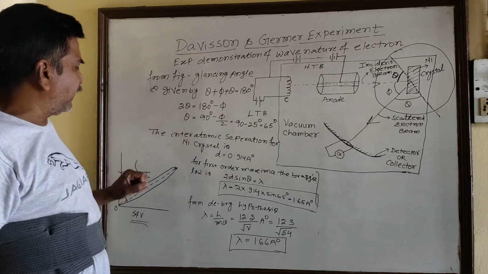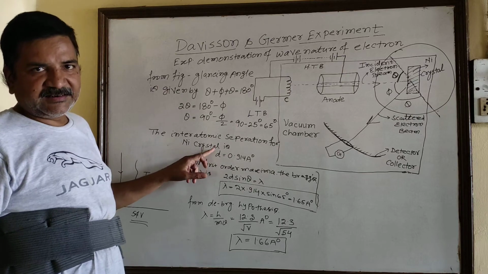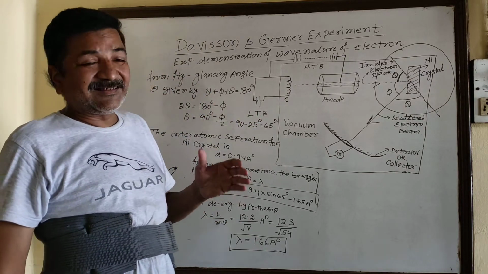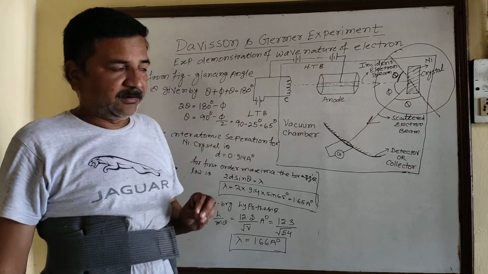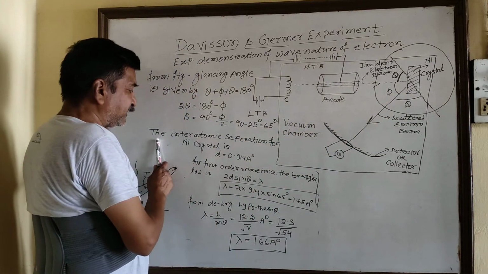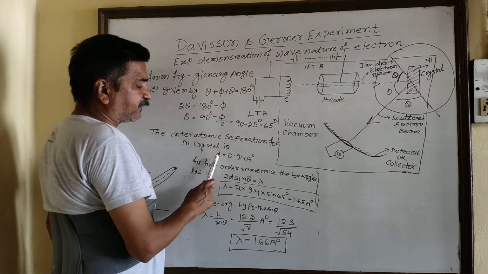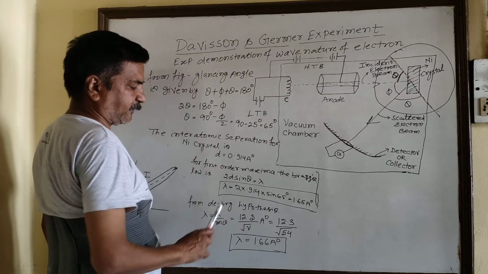Now, the interatomic separation in a nickel crystal, I told you especially why we are using the nickel crystal: because this crystal lattice is so good for the scattering of electrons. That is why we have used the nickel crystal, because the interatomic separation for the nickel crystal is very good, and its value is d equal to 0.914 angstrom.